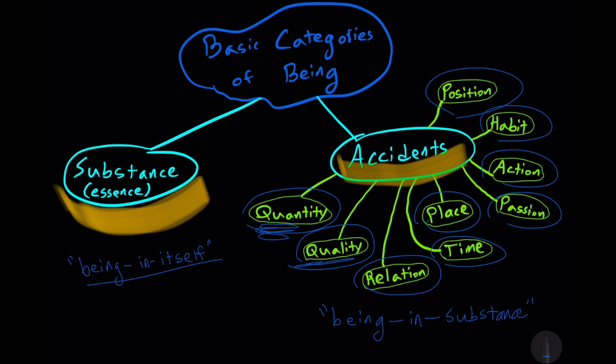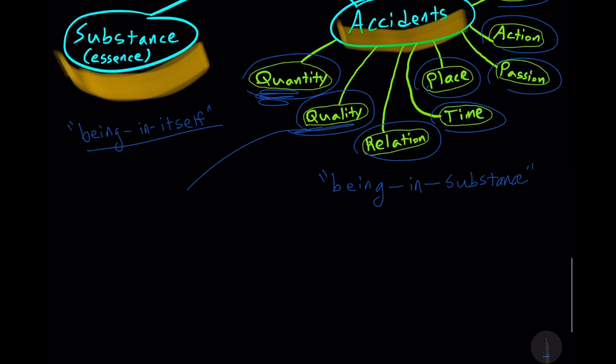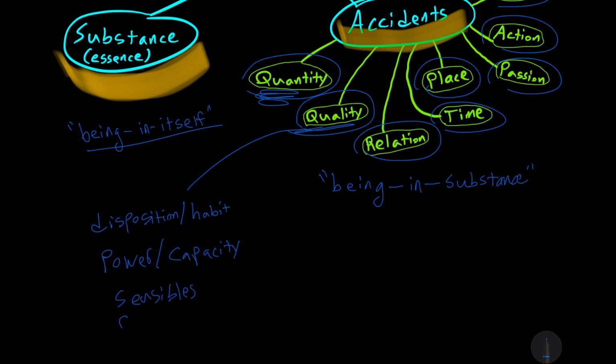Now, if we think about quality, quality has been divided traditionally 4 different ways. We have things like disposition, or habit. We have power, or capacity. We have sensibles, and we have figure or shape. So a disposition or habit is an attribute that can be developed by some substances. Socrates can become skillful at debate. He can acquire virtues or vices.